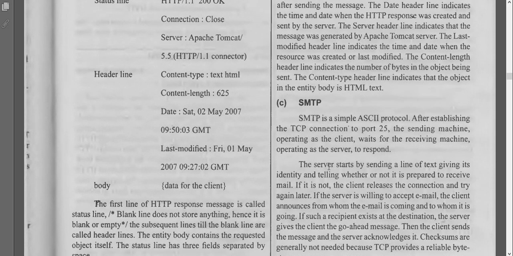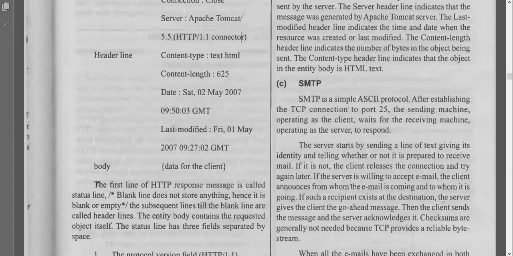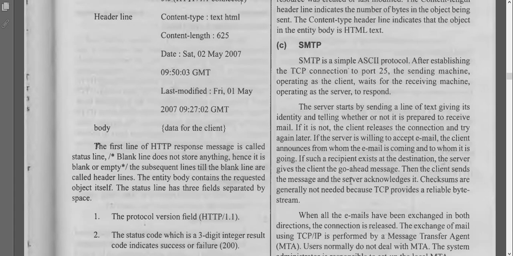Next, SMTP, in the sense of Simple Mail Transfer Protocol. The service starts by sending a line of text giving its identity and telling whether or not it is prepared to receive mail. It completely deals with mails, how you can send a mail from one person to another person. So the complete mailing process will be handled with the help of this SMTP.